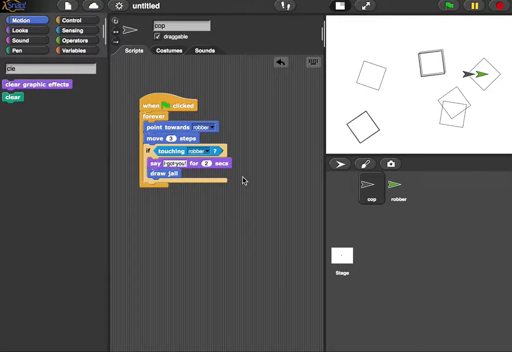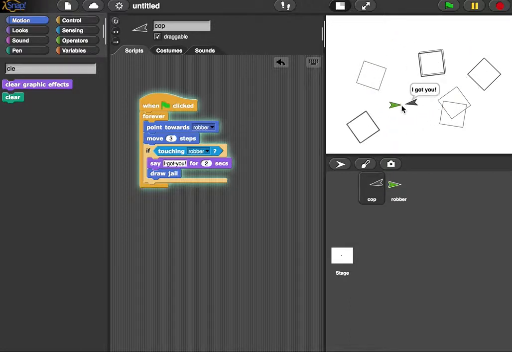Welcome back. So here we are back in our cops and robbers game. Let's remember where we left off. The green arrow is the robber, the black one is the cop. Cop reaches robber, stops, says "I got you," and then draws a square. And one of the problems right now is that the cop will continue doing that forever.